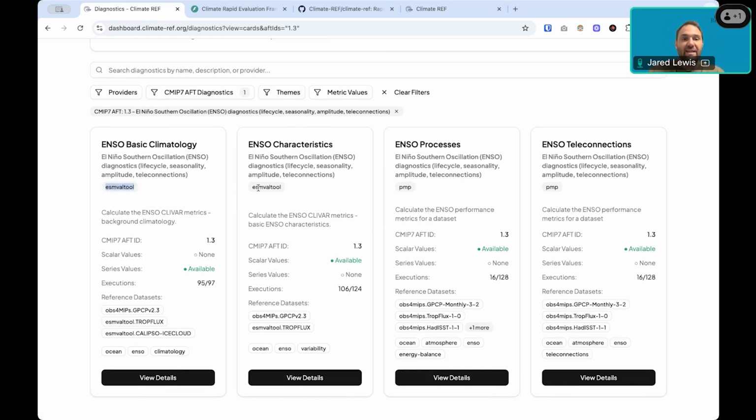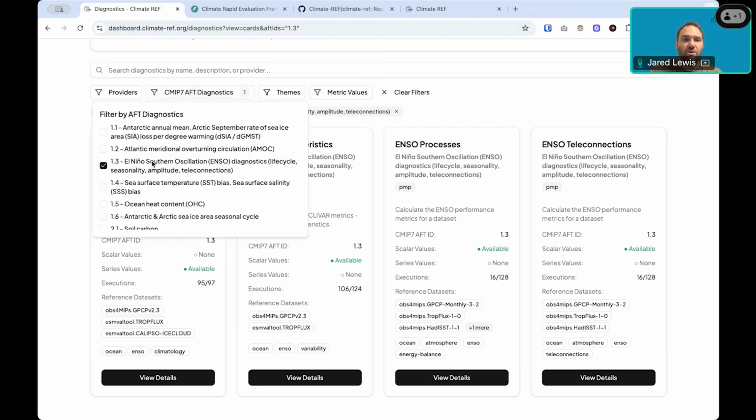We have a little badge here showing which diagnostic provider the diagnostic came from. In this case here, we have ESMValTool and PMP. These cards also show some additional information about whether or not we have scalar or series metric values, as well as the number of executions that have been performed for a given diagnostic. We also show some information about the reference data sets that were used, and currently we have a relatively limited number of reference data that we're using, but we're looking to expand that in future.